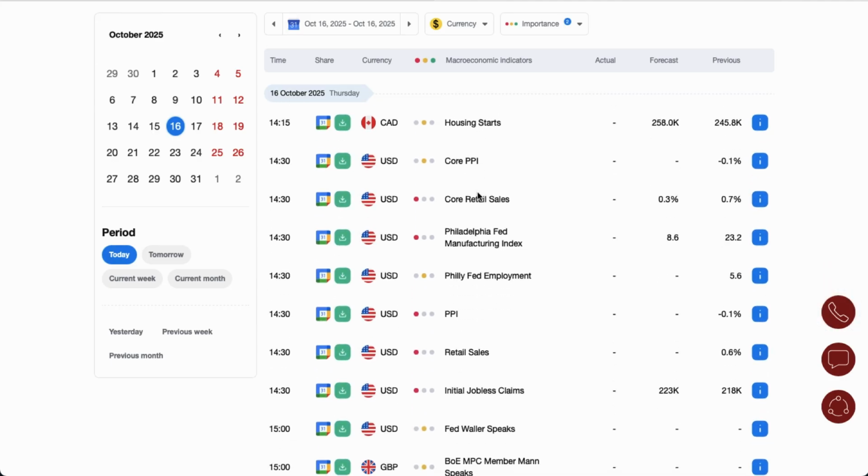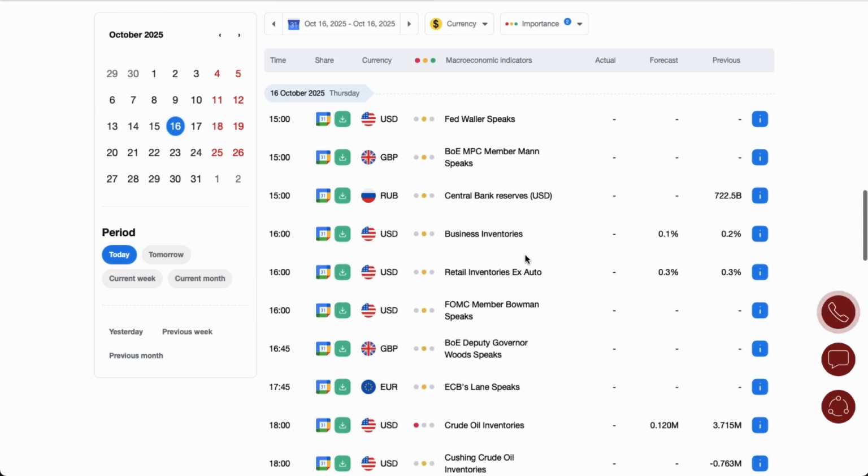Quarter past 2 housing stats from Canada are scheduled for release, and then we have the major events of the US session. Core retail sales, PPI index, initial jobless claims, and Philadelphia Fed manufacturing index. All of this data are scheduled for release at 2:30. Very hot time. Fed Weller will give a speech at 3 o'clock.